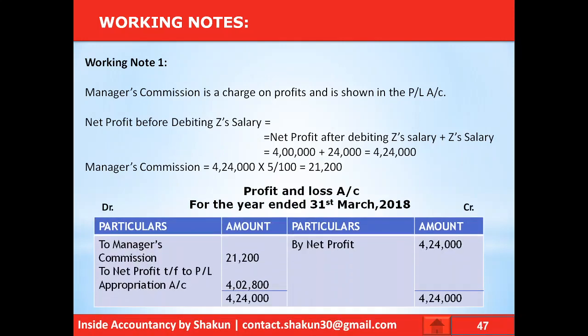Let's have a look at the profit and loss account. The net profit is shown on the credit side. Manager's commission, being a charge, being an expense, is shown on the debit side. And the balancing figure, that is the net profit to be transferred to P&L appropriation account, is shown on the debit side, which amounts to 4,02,800.